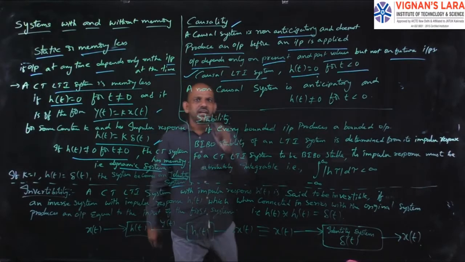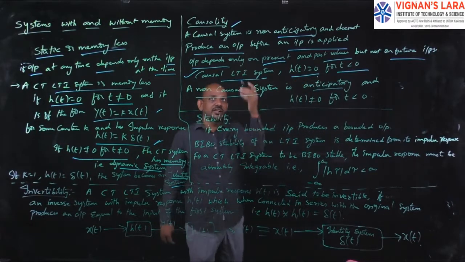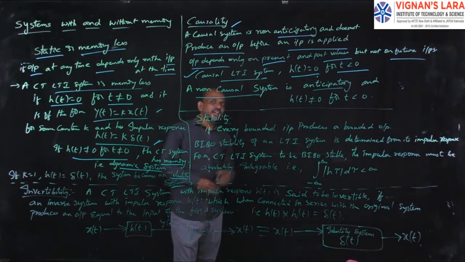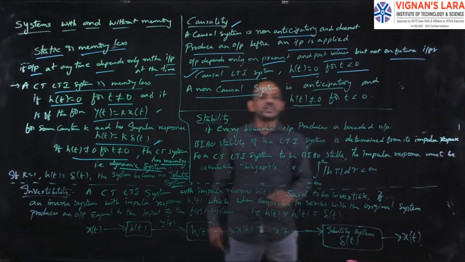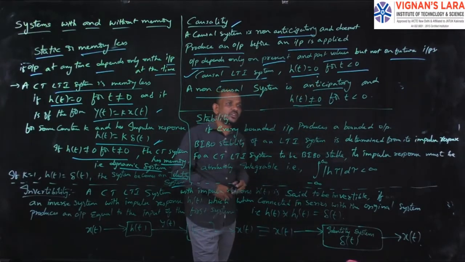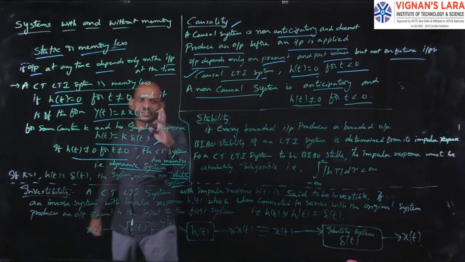The same way, a non-causal LTI system is anticipatory. Here, a causal system is non-anticipatory, a non-causal system is anticipatory, and the impulse response h of t is not equal to 0 for t less than 0. Here we have only two important points.